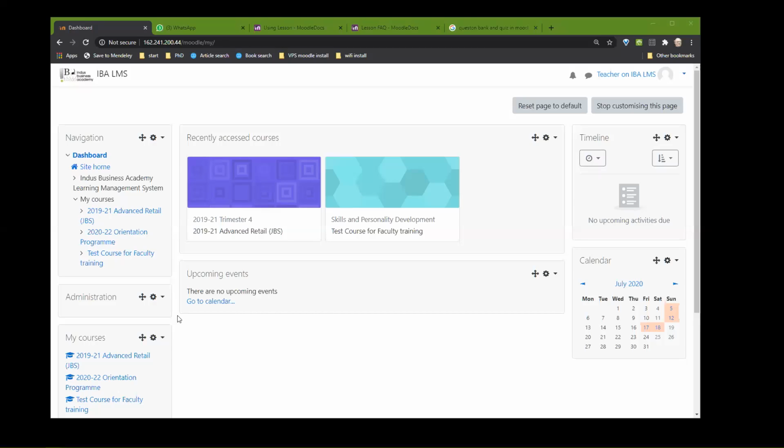Again, you can see that this is the dashboard. There is no upcoming event as this teacher is. All right. And I can see out here dashboard, site home. I can see Indus Business Academy and so on.